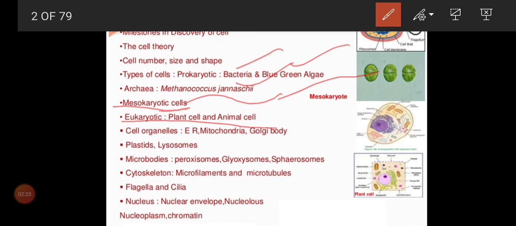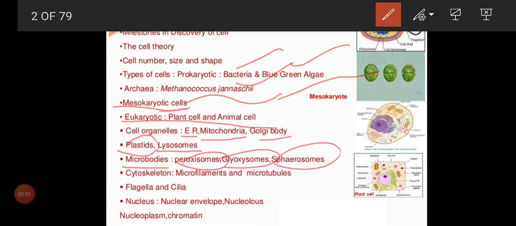And the cell organelles like endoplasmic reticulum, mitochondria, Golgi body, plastids, chloroplast, lysosomes. Apart from that, you will learn in grade 11 onwards some microbodies, which you didn't learn in grade 9. You will learn thoroughly in grade 11: peroxisomes, glyoxysomes and spherosomes. These we call microbodies.